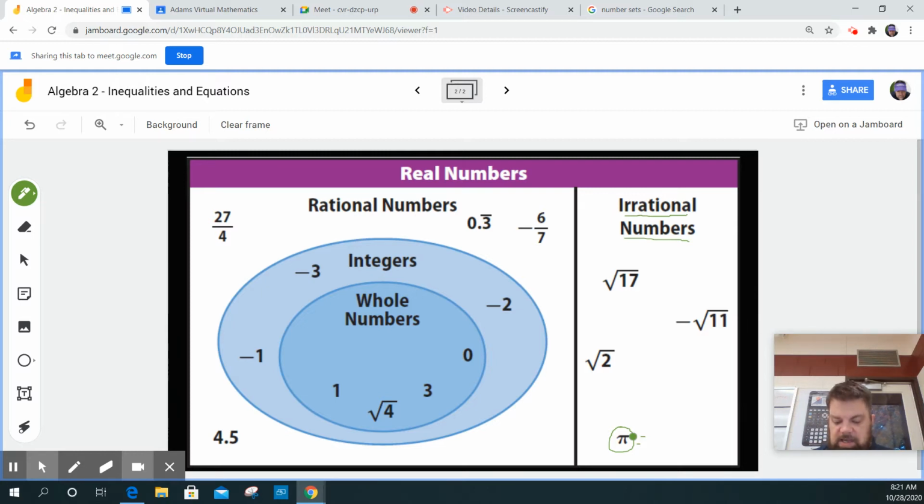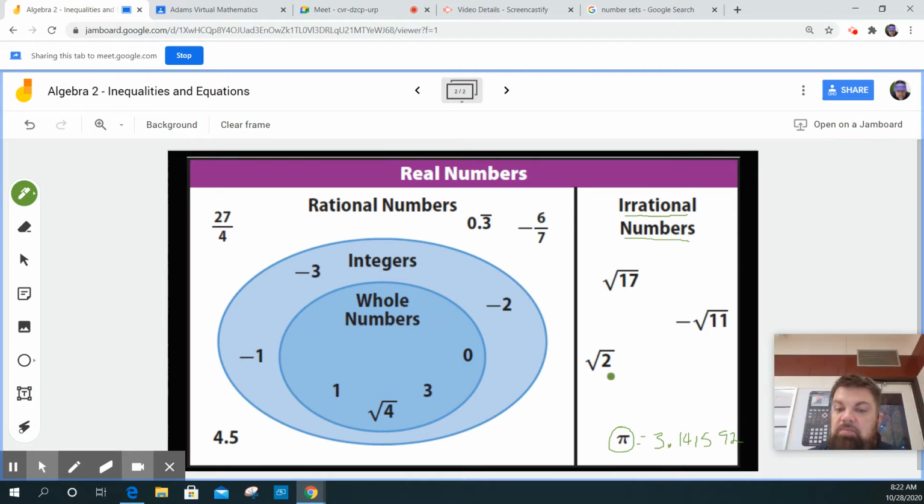So if I plug in this calculator that I have in my hand, if I plug in pi, let me show you, well, I'll write it down. But if I plug in pi is equal to 3.14159, and they've used computers and they've been working on this for centuries. That decimal will never repeat and never end. It just goes on forever. So that's what we call non-terminating, non-repeating.